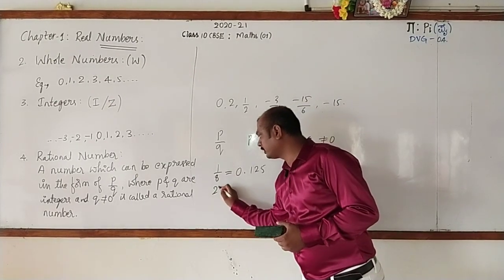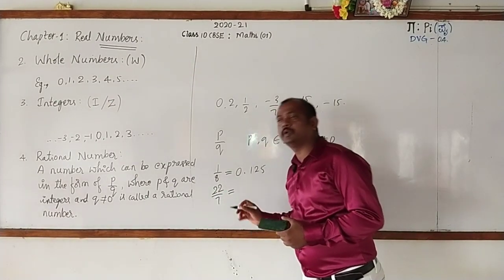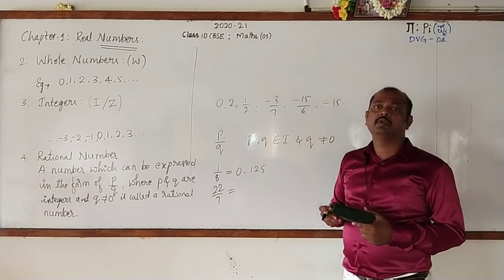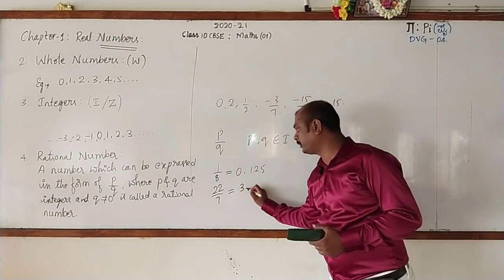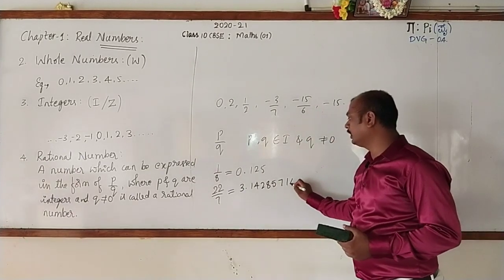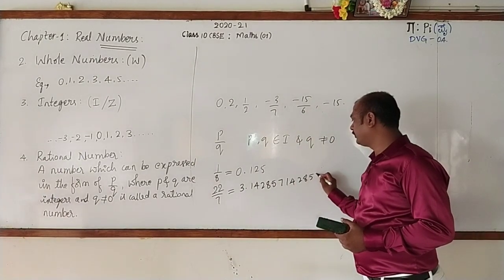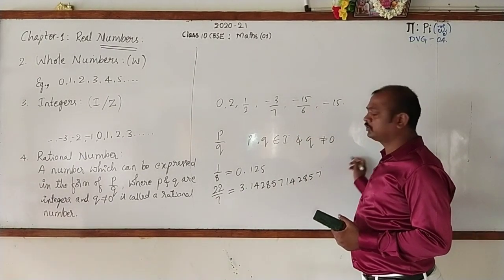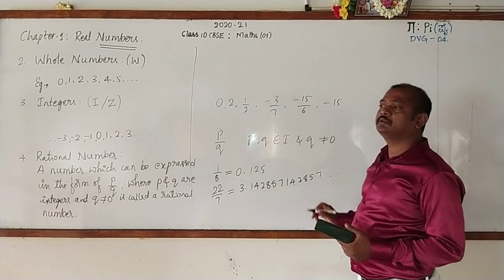And even I go for taking one more value, that is 22 by 7. What is the value of 22 by 7? It is 3.142857, 142857, 142857 and so on.